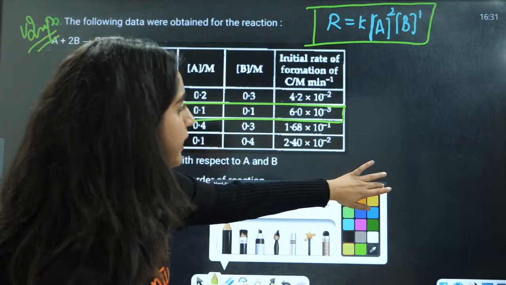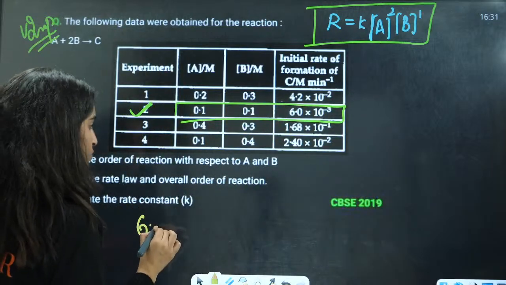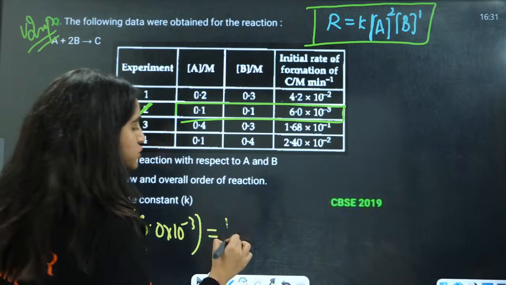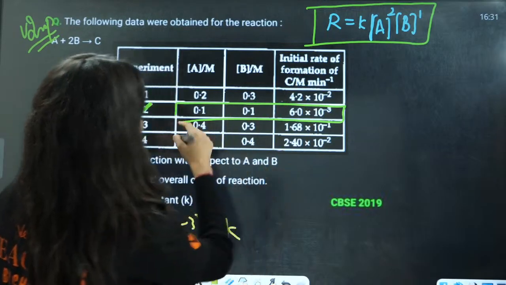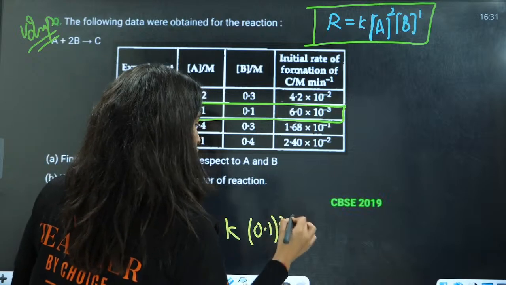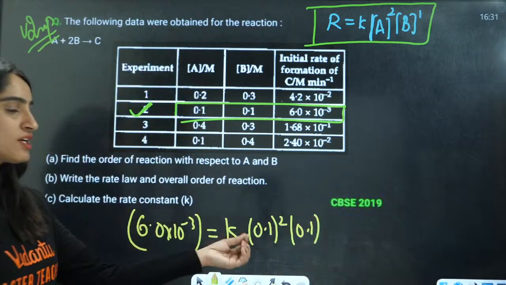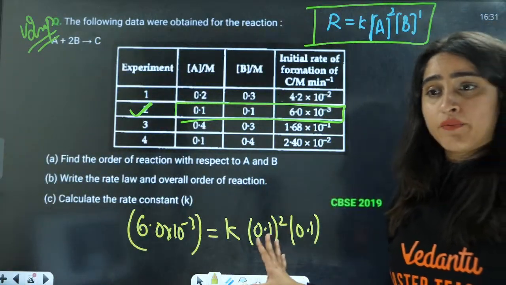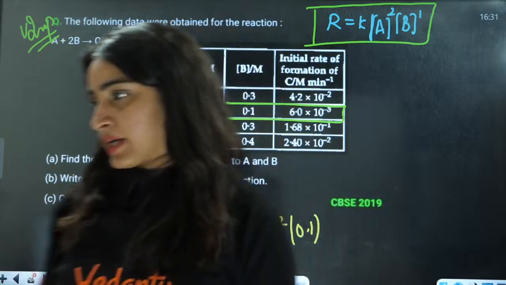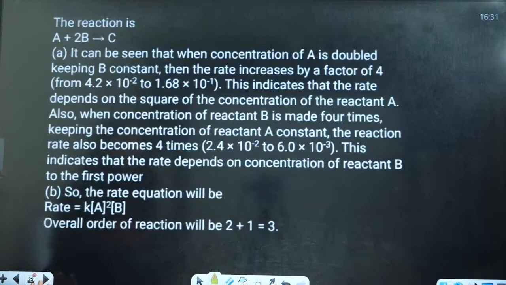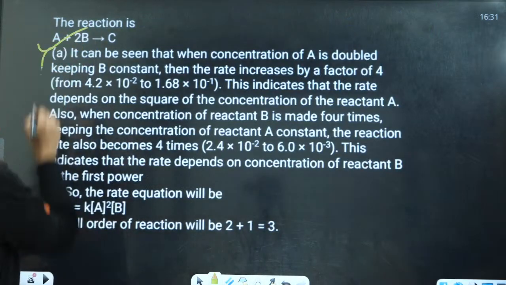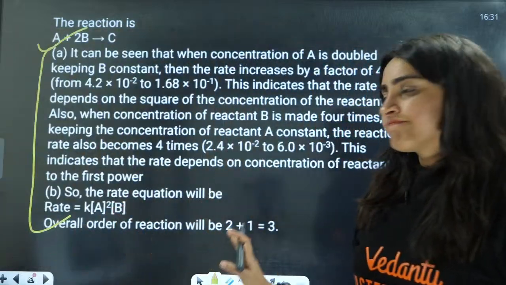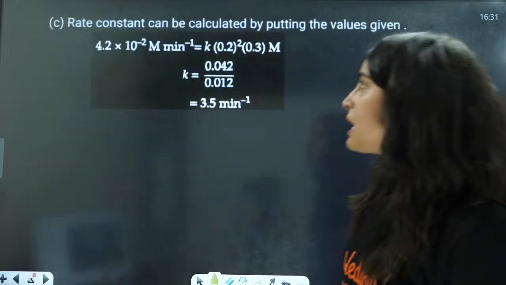So here the rate is 6.0 into 10 raised to the power minus 3, equal to the rate constant times the concentration of A squared times the concentration of B. Just calculate the value of the rate constant here. Is this clear to everyone? Perfect. So this is all the part that I have mentioned. They have written it in theory.